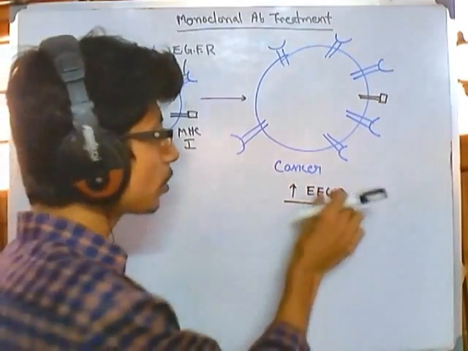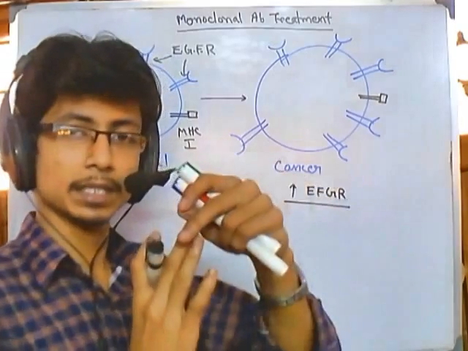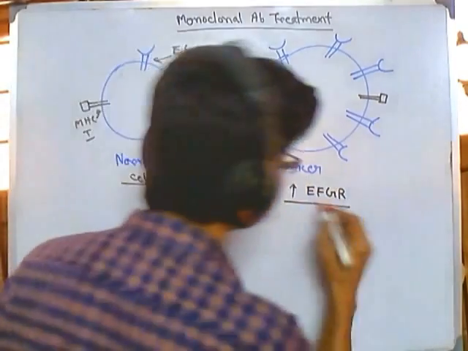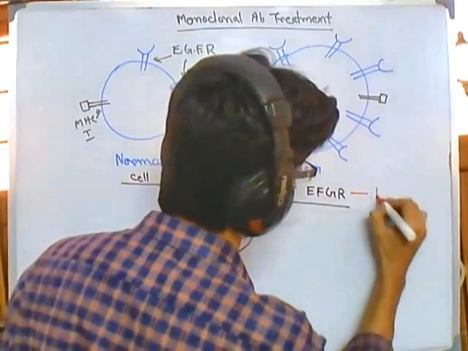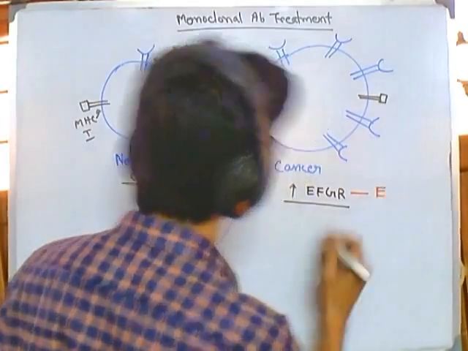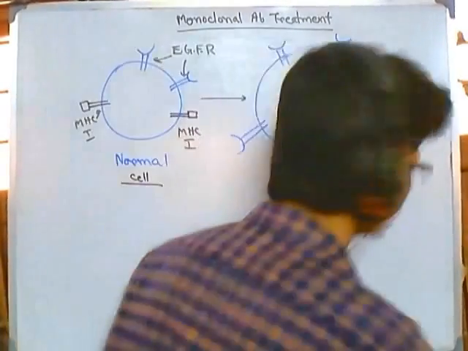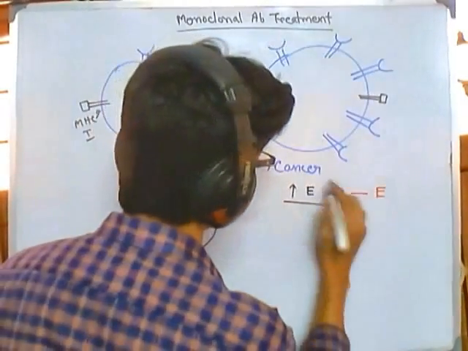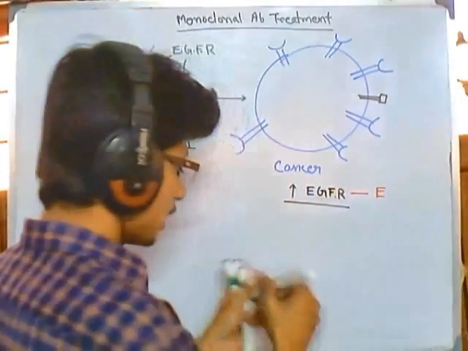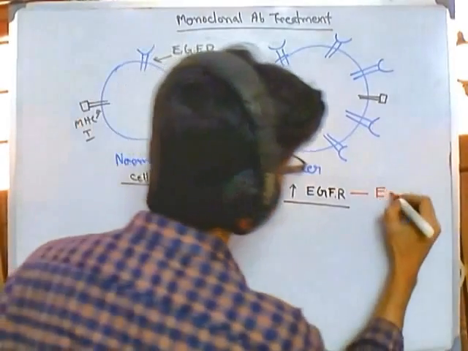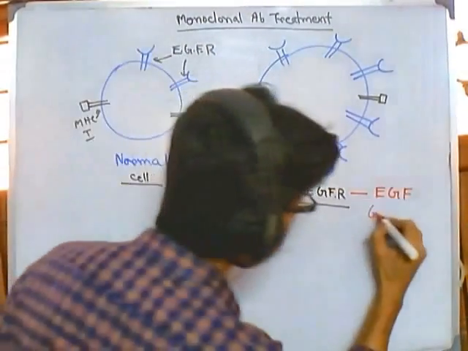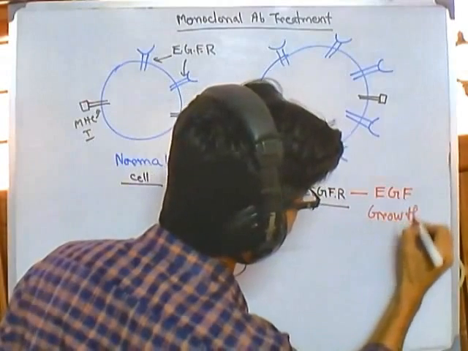This epidermal growth factor receptor is a receptor that binds with epidermal growth factor. So there must be an interaction between EGFR, epidermal growth factor receptor, and epidermal growth factor or EGF, right? This is a growth factor.